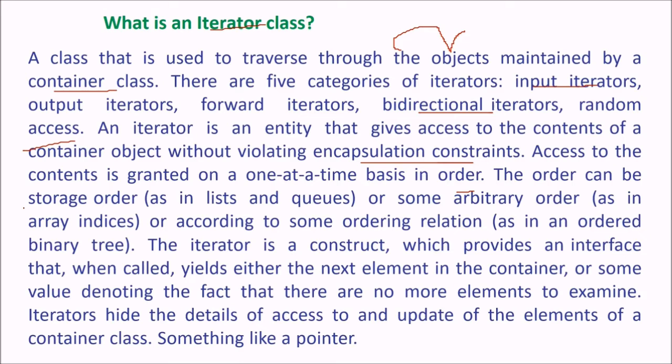The order can be storage order, as in lists and queues, or some arbitrary order like in array indices, random, and you can access them randomly or according to some ordering relation, as in an ordered binary tree. The iterator is a construct which provides an interface that, when called, yields either the next element in the container or some value denoting the fact that there are no more elements to examine. So iterators hide the details of access to and update of the elements of a container class, something like a pointer.